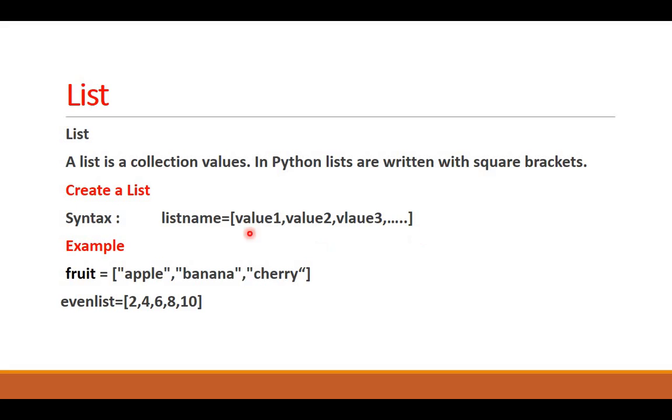This is the syntax. You have to simply give a name to your list and then you have to give the values separated by commas without any space. Here are some examples. A list by the name fruit is made here and I have given some fruit names: apple, banana, cherry. As they are string constants, I have enclosed them in double quotation marks. I have another list here, even list, which contains even numbers starting from 2 to 10. So this type of list we can use to make our loop repeat the things.